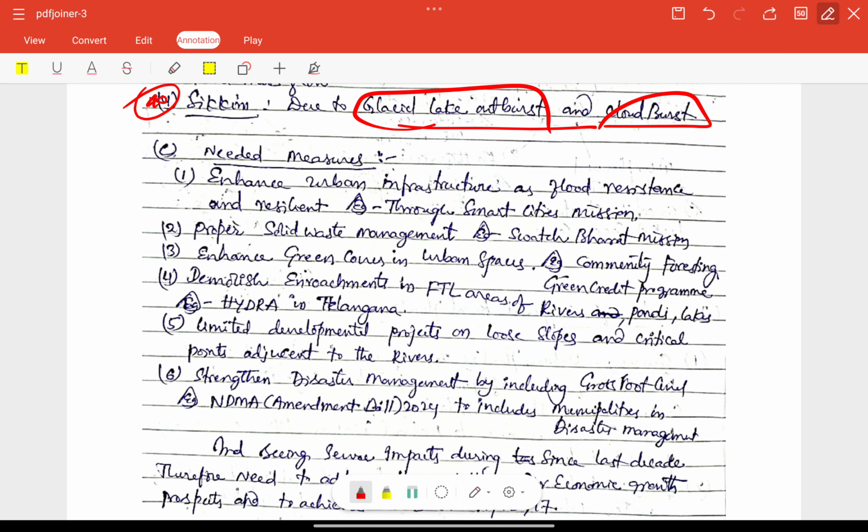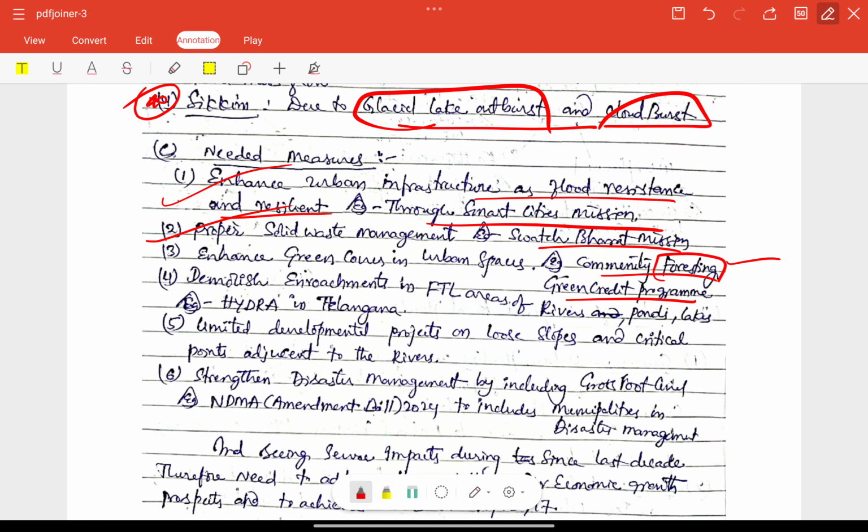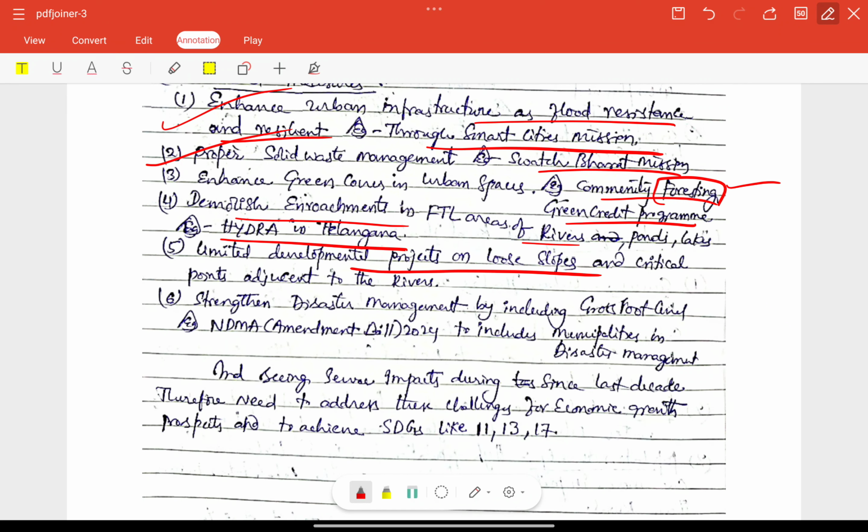Next, needed measures are also included here. Enhance urban infrastructure and flood resistance, right? Through the Smart Cities Mission, proper solid waste management, Swachh Bharat, community forecasting, and we have the Green Credit Program, afforestation, right? So next, demolish encroachments in areas surrounding rivers, HYDRAA in Telangana is a very good, recent example. Limited development projects on loose slopes and critical points adjacent to the rivers are also included. Strengthen disaster management by including grassroots level, NDMA's bill, very good.